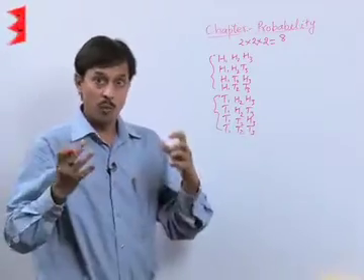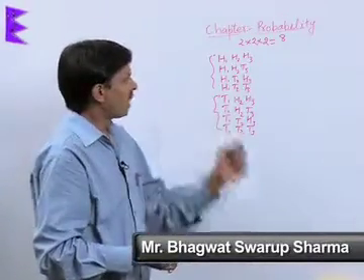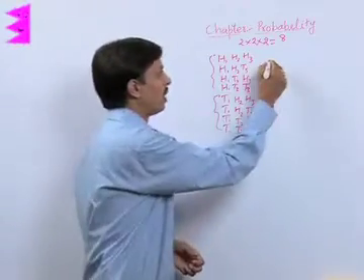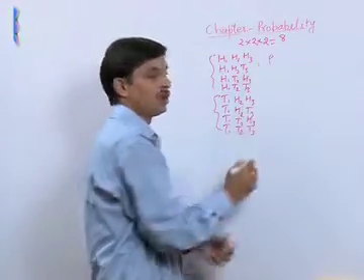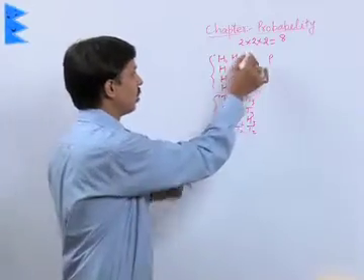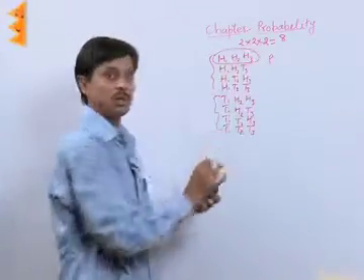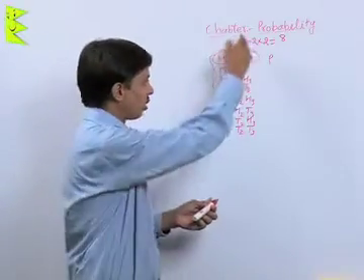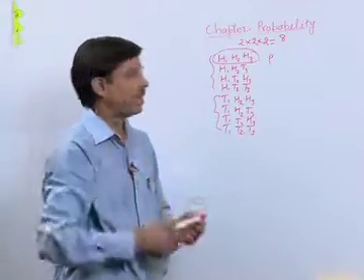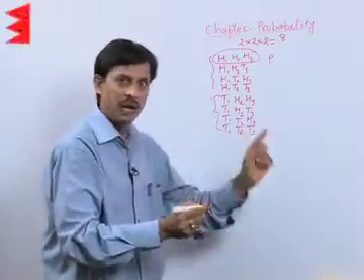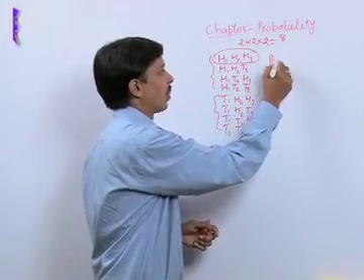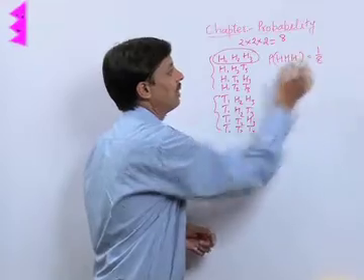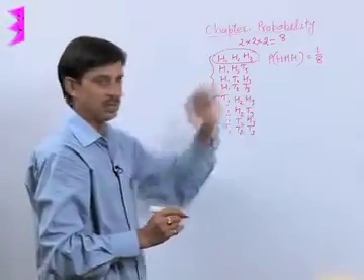Now, what are the questions? What is the probability of getting all heads? Getting all heads is only one chance. So this happening is our favorable event, and the total sample space is 8. So the probability of getting all 3 heads is 1 by 8. This is the answer.